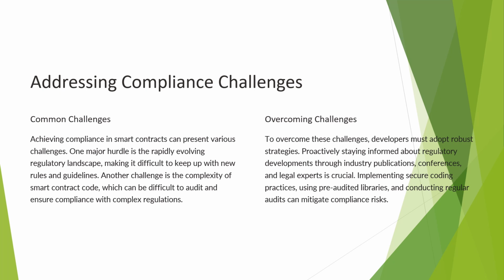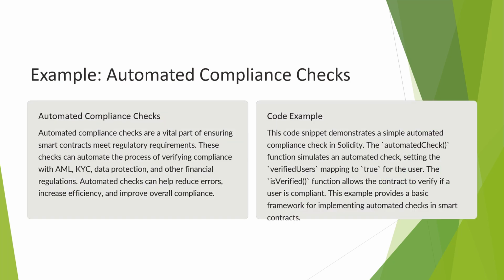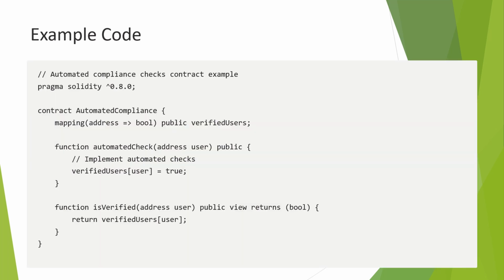Achieving compliance in smart contracts can be challenging due to the rapidly evolving regulatory landscape and the complexity of smart contract code. However, by staying informed about regulatory developments, implementing secure coding practices, and conducting regular audits, developers can overcome these challenges. Let's look at the code snippet for how we can do this. In the next page, we will look at the code snippet.